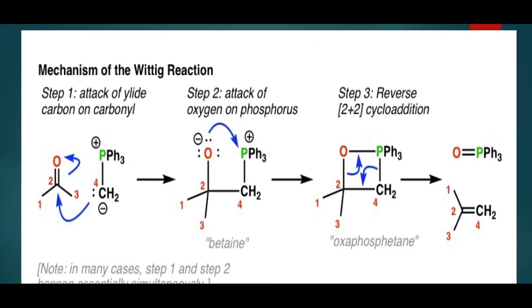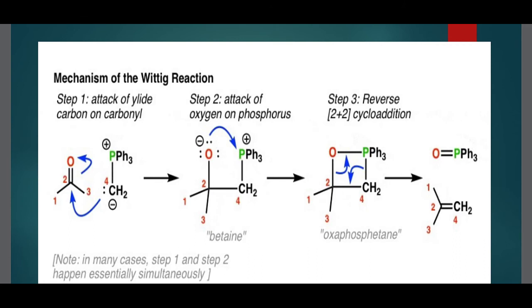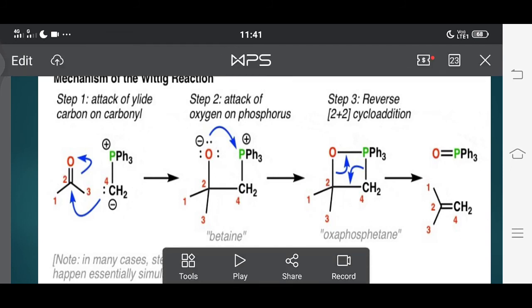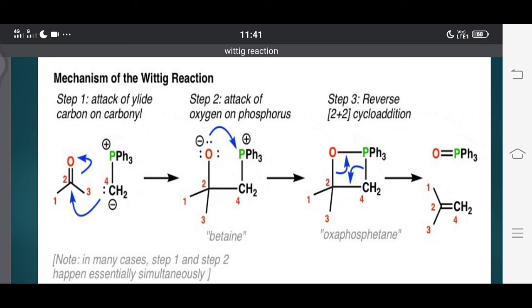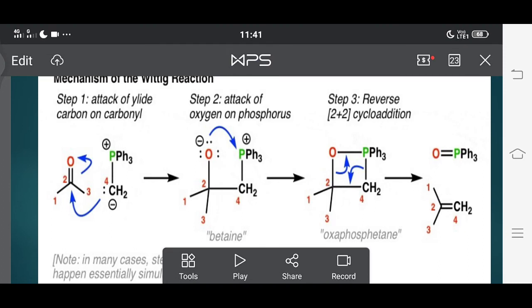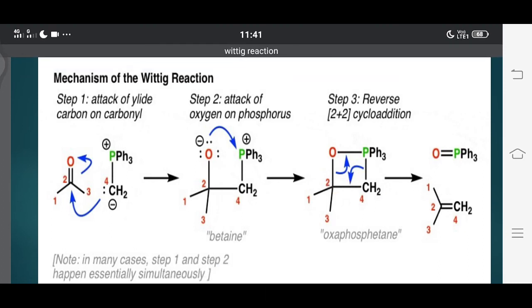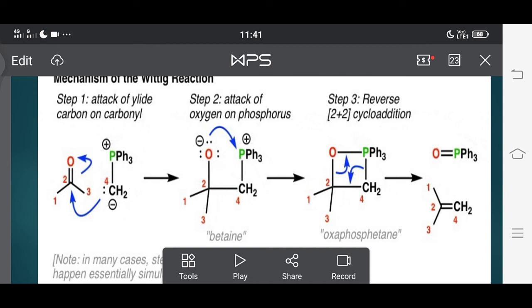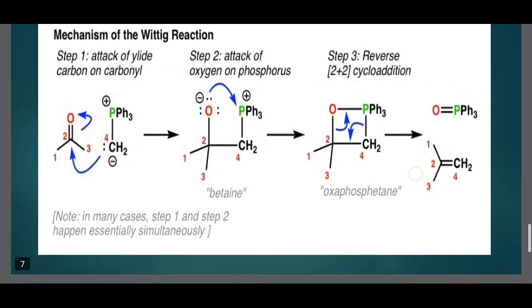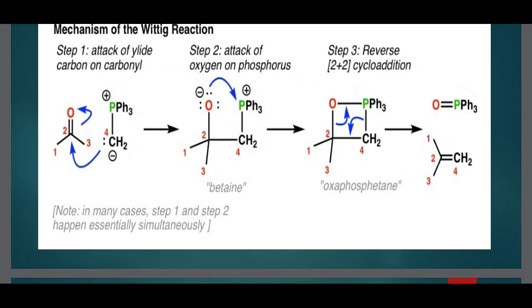While you see the overall mechanism on one single page, here you see the first step, attack of the ylide on the carbonyl carbon, and in the second step, attack of oxygen on the positively charged phosphorus atom. In the third step, a reverse 2+2 cycloaddition takes place, and this oxygen forms a double bond with phosphorus, and this CH2 forms a double bond with the second carbon atom to form an alkene and triphenyl phosphine oxide. In many cases, step 1 and step 2 happen essentially simultaneously.